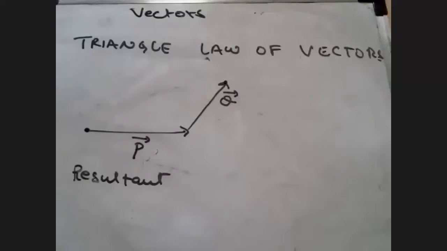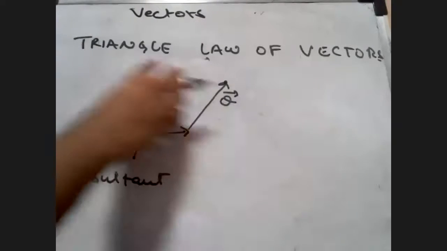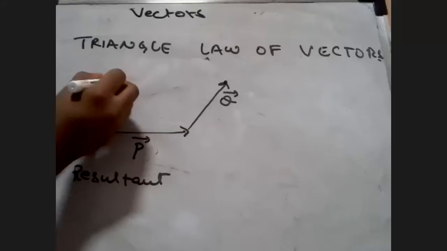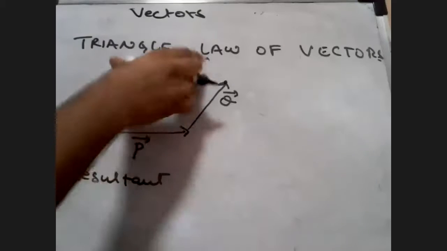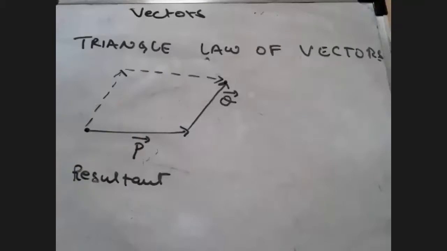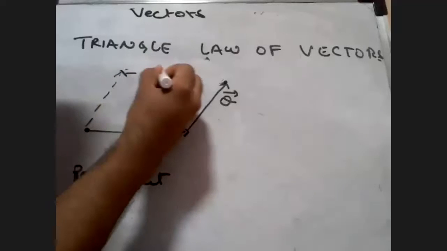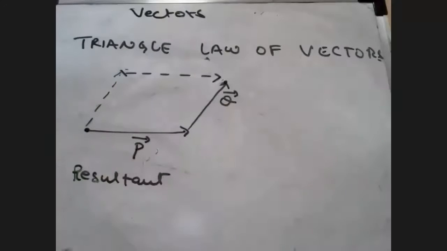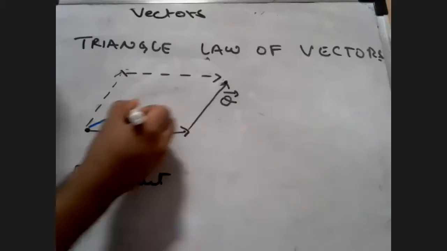For example, listen to me. If I take this Q vector and displace it here in this direction, and I take this P vector and displace it on top in this direction, please consider that to be a straight line. Then my resultant will start from the tail of the first vector and end at the head of the second vector I'm considering.